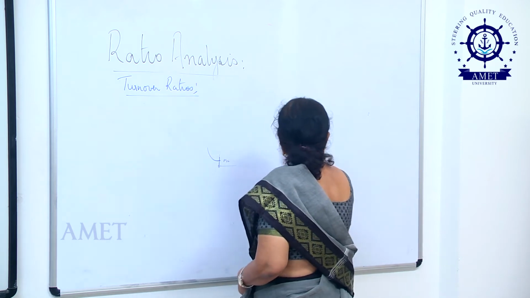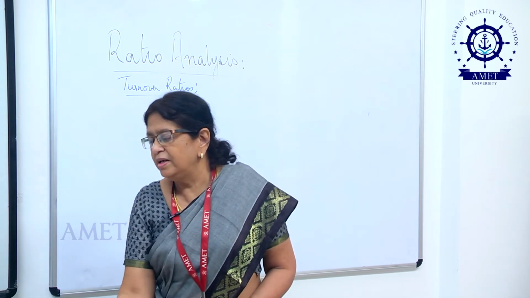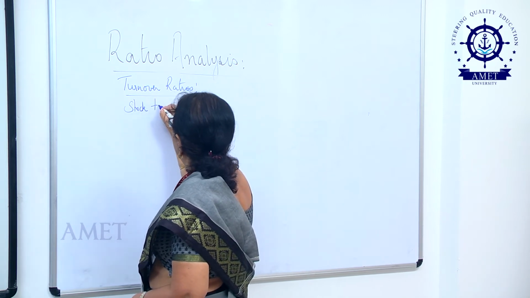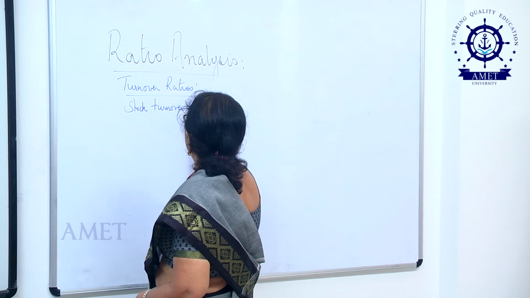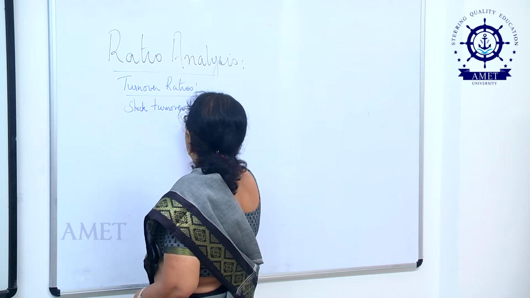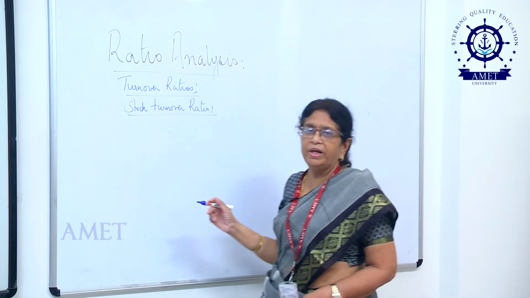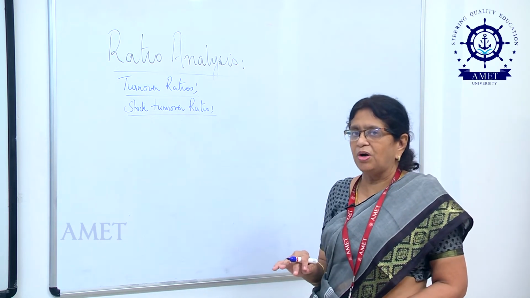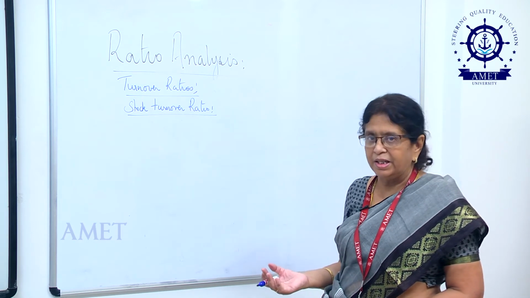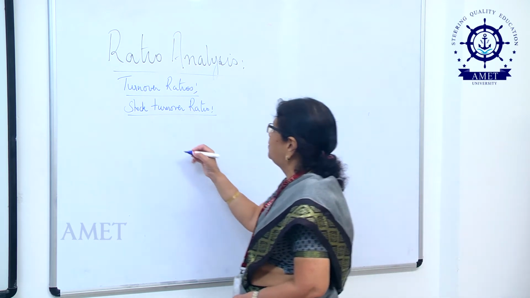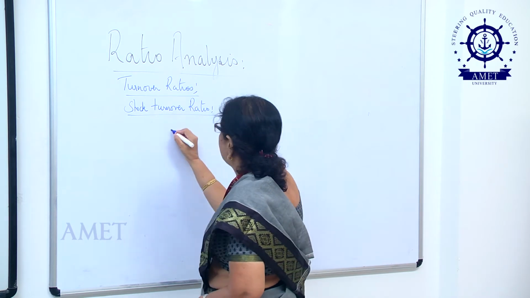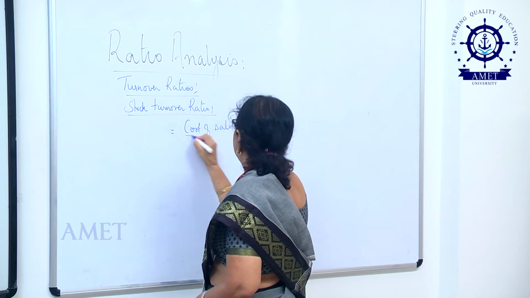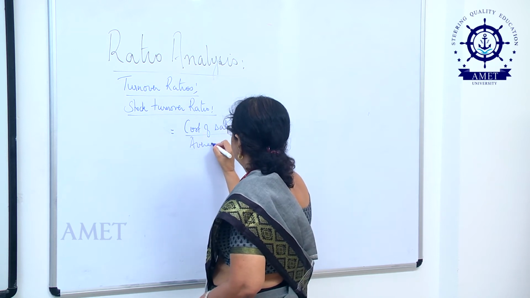The first ratio that we have to see under this category is called the stock turnover ratio, or inventory turnover ratio. As I told you, this stock turnover ratio will indicate, on an average, the number of times in a year that your stock is being converted back into cash, and the formula for the stock turnover ratio is equal to cost of sales divided by average stock.